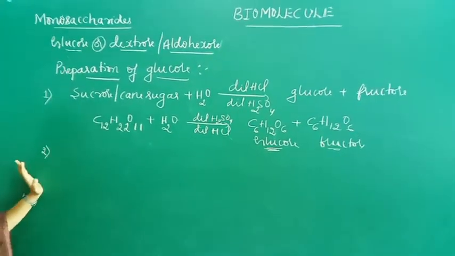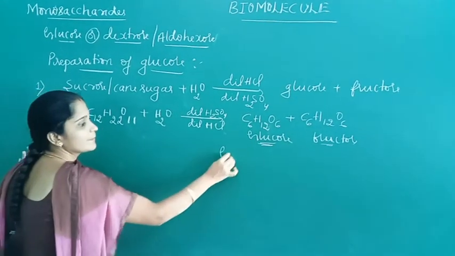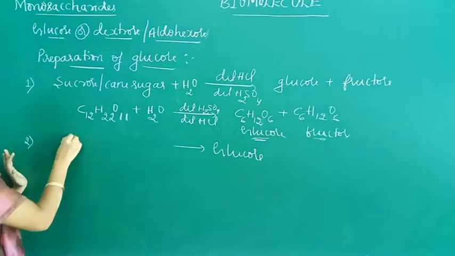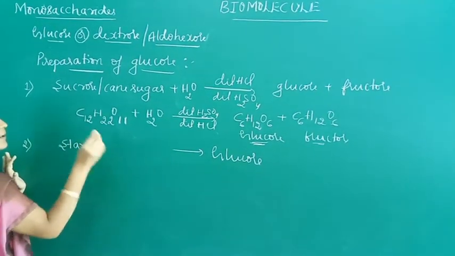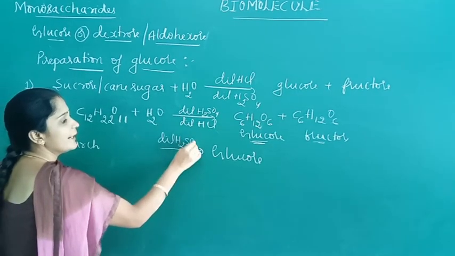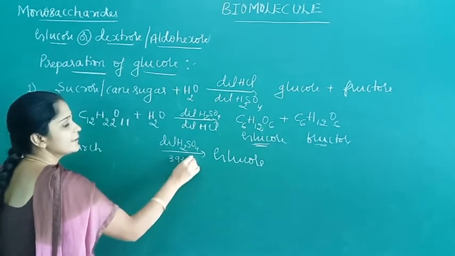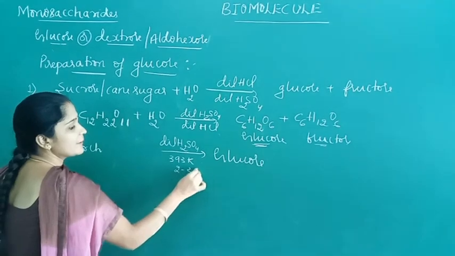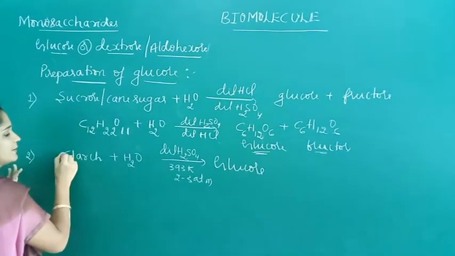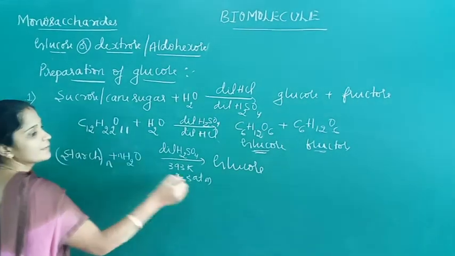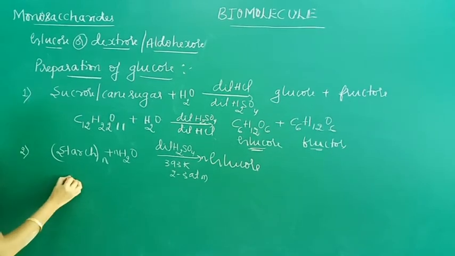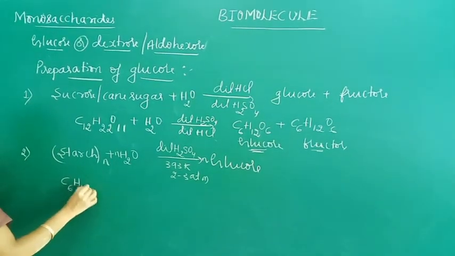The second method is from starch. When starch is boiled with dilute H2SO4 at 393 Kelvin and 2 to 3 atmospheric pressure, it undergoes hydrolysis and we get n number of glucose molecules. The formula for starch is C6H10O5.